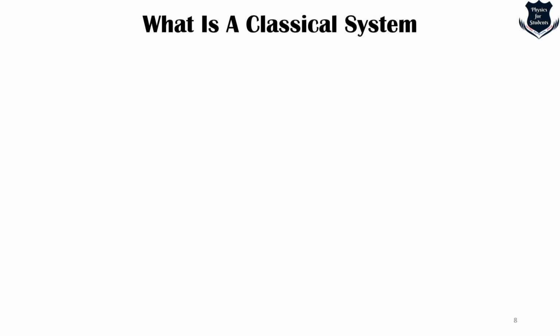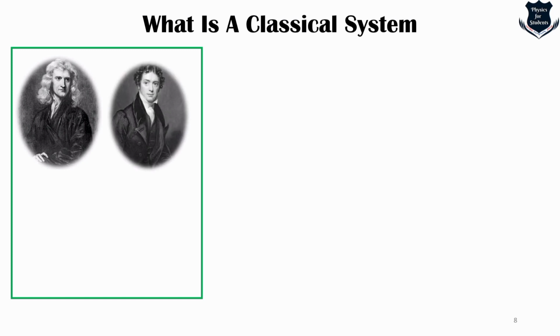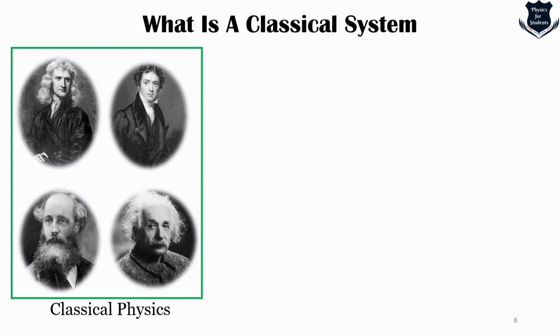Because until we define a classical system, we won't be able to know what is a quantum system. Note that classical system does not actually mean classical mechanics or something more deep. The term classical physics refers to physics before the advent of quantum mechanics. Classical physics includes Newton's equations for the motion of particles, Maxwell and Faraday's theory of electromagnetic fields, and Einstein's general theory of relativity.